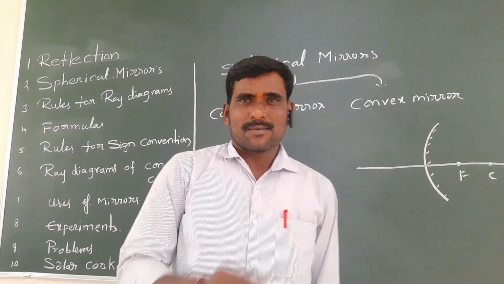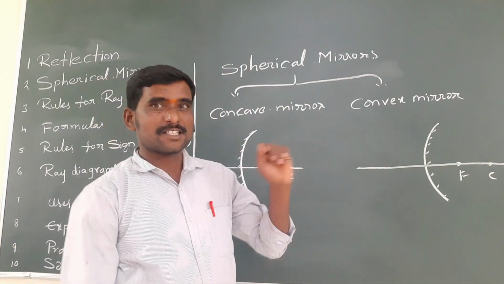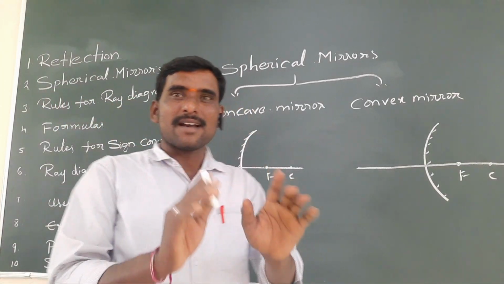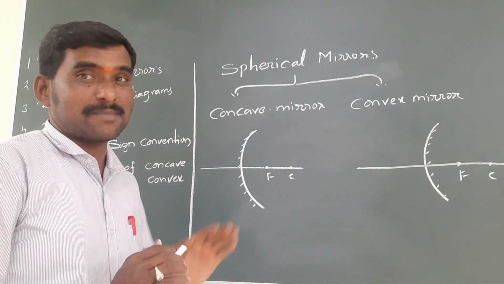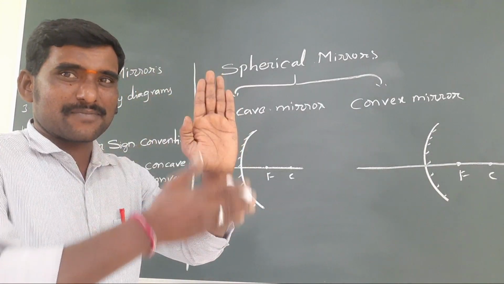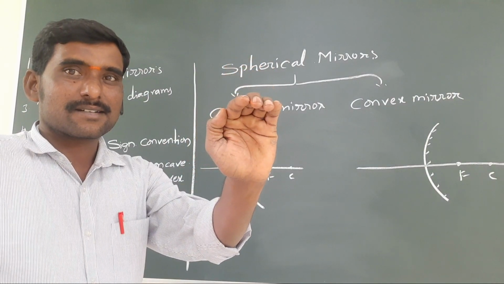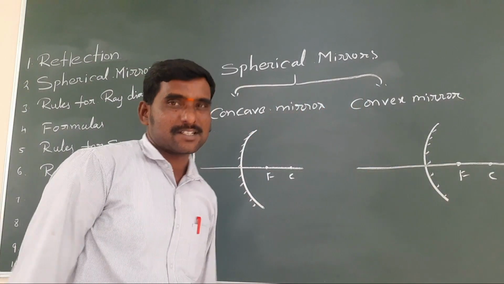Okay, now spherical mirrors. This is our chapter actually. Spherical mirrors are mirrors which are in a curved surface. This is a plane mirror. When it bends, it becomes a spherical mirror. Those are of two types. One is a concave mirror, the other is a convex mirror.